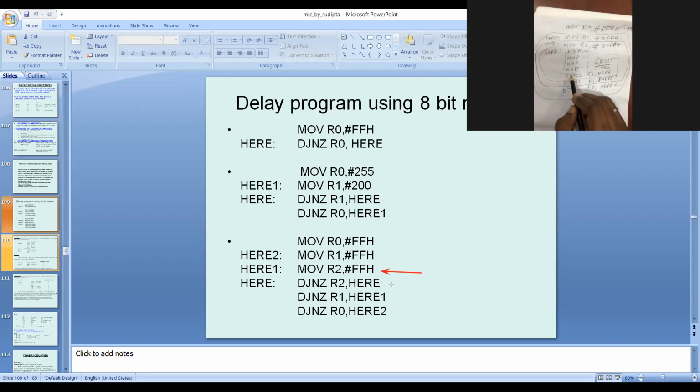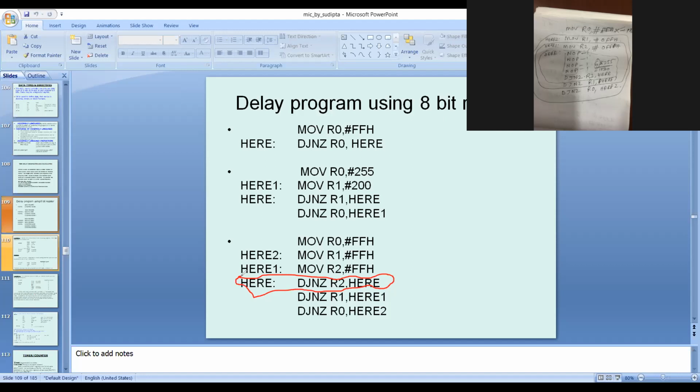Output of here DJNZ R2 here. Assuming this program, what is the requirement of machine cycles for this line only? 2 machine cycles for this line only.